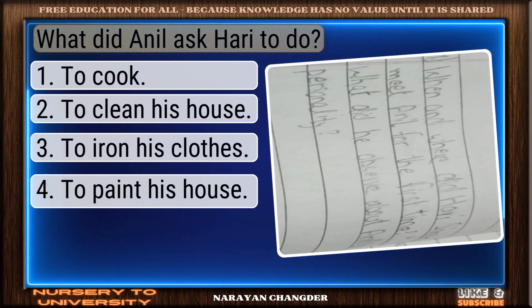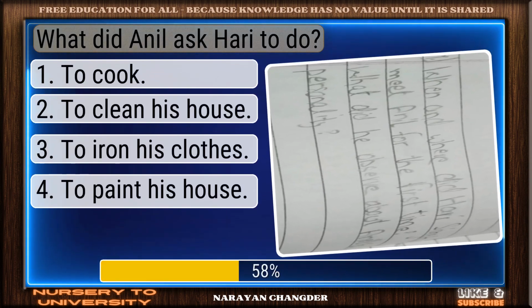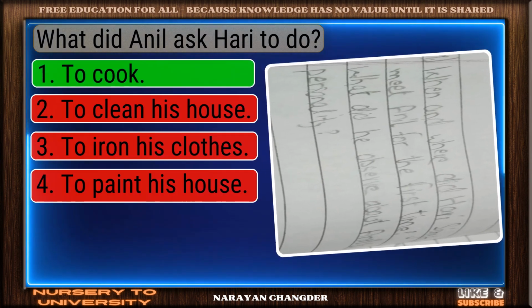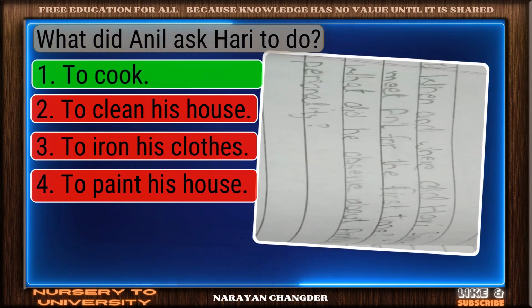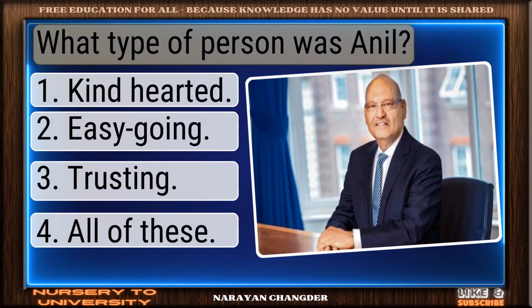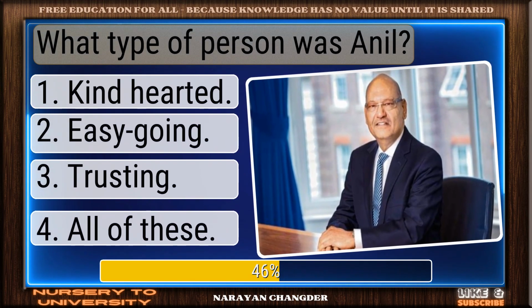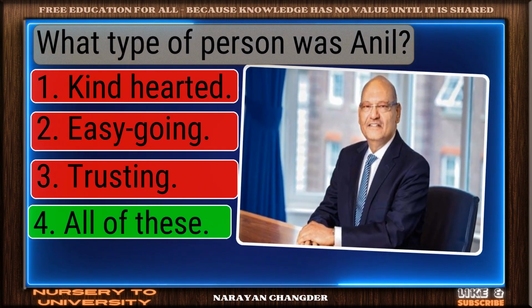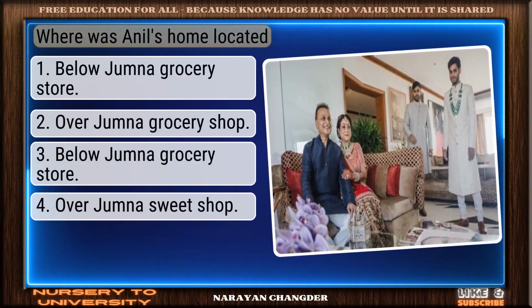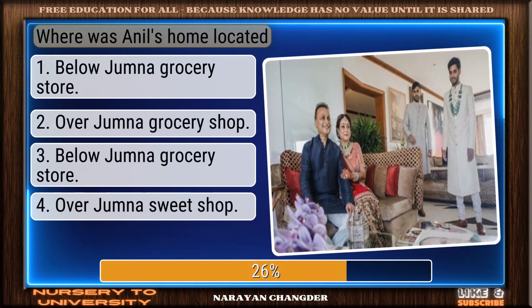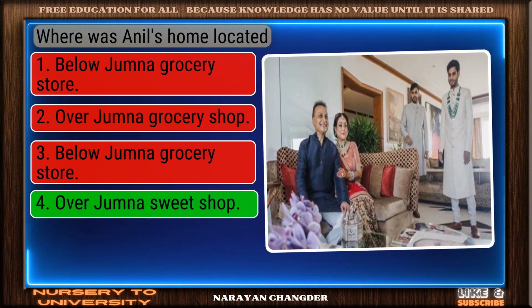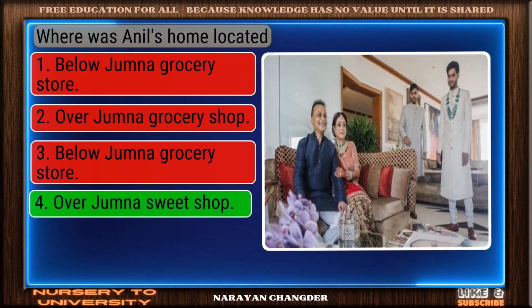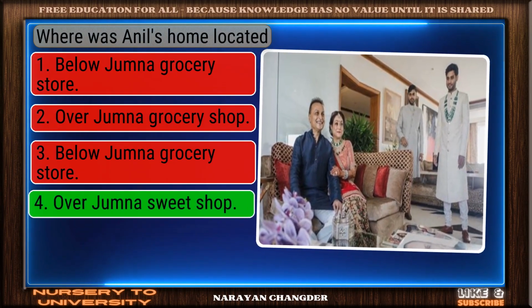What did Anil ask Hari to do? Well done. To cook is the right choice. What type of person was Anil? You chose all of these, and it is correct. Where was Anil's home located? Nicely done. Over Jumna Sweet Shop is a solid answer.